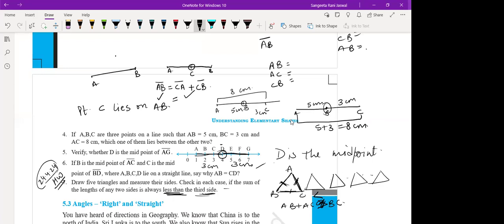If A, B, and C are 3 points on a line such that AB is 5 centimeters, BC is 3 centimeters, and AC is 8 centimeters, which one of them lies between the other two? Now you have to say which point lies between the other two. A, B, and C are 3 points on a line. Please draw a line in your notebook. And name that line as AC. This is one line. Name this line as AC.